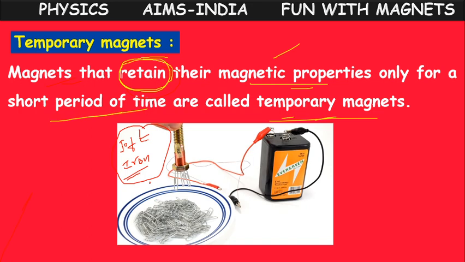As long as it is connected with the battery, it acts like a magnet. After that, it loses its magnetic property. This is called an electromagnet. If you make any magnet like this, we call it an electromagnet. These are examples of temporary magnets. Electromagnets are mainly made up of soft iron.